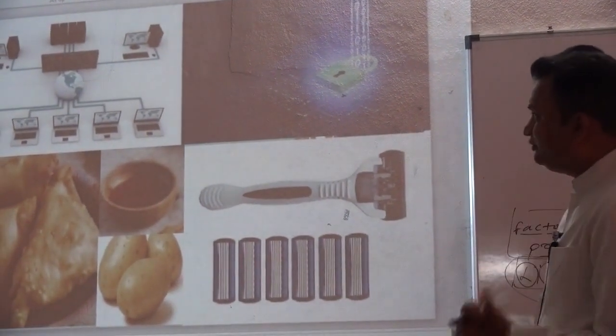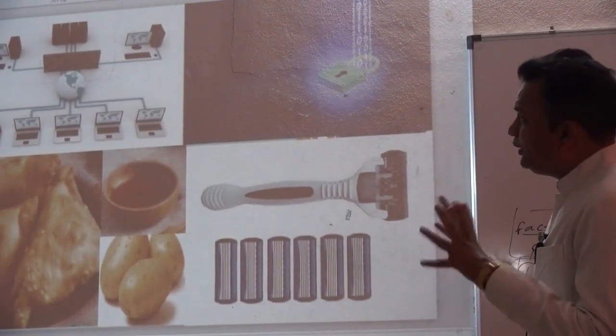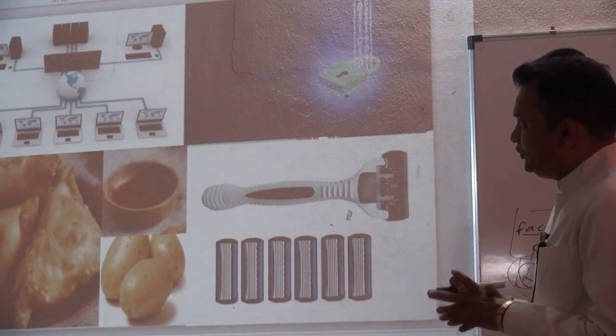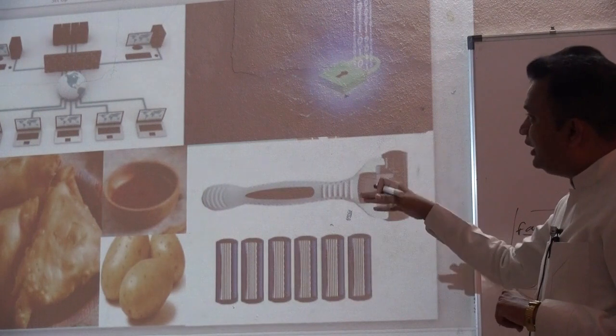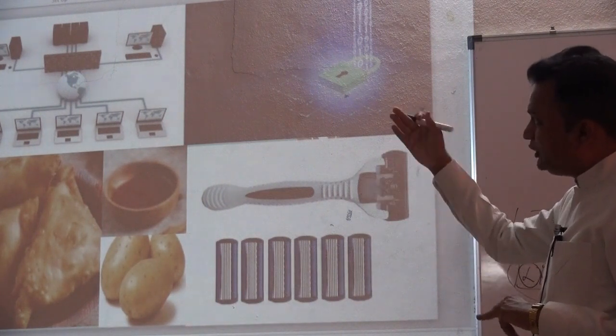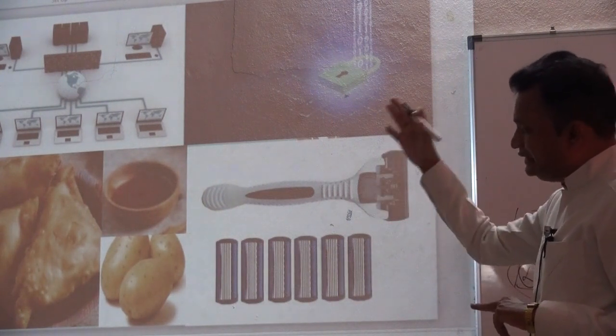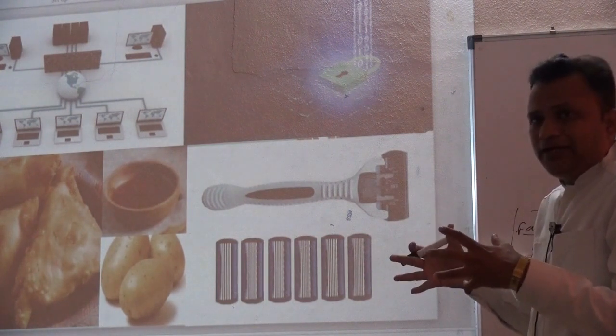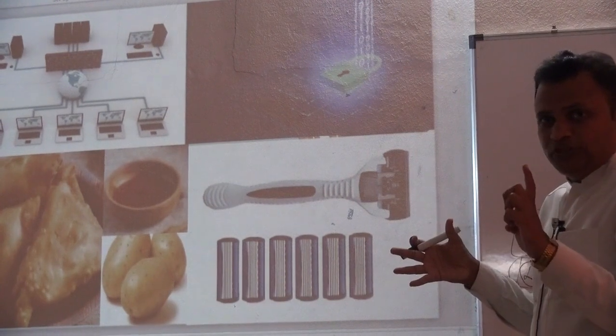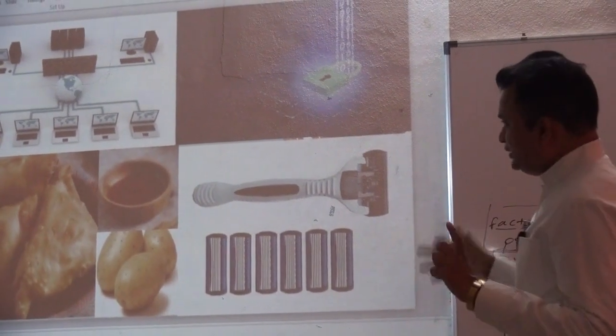One server is there. If we want to run a computer by using internet, we should have an internet connection. So internet cables are required. Besides that, a computer is required, CPU is required, then keyboard is required. All these products are jointly demanded to satisfy a single want. So such type of demand is considered as a joint demand.